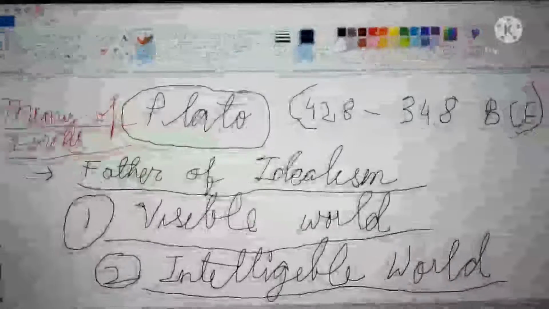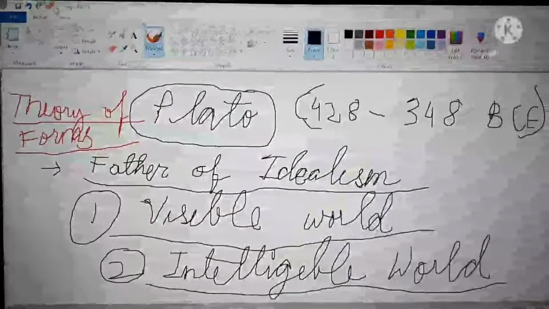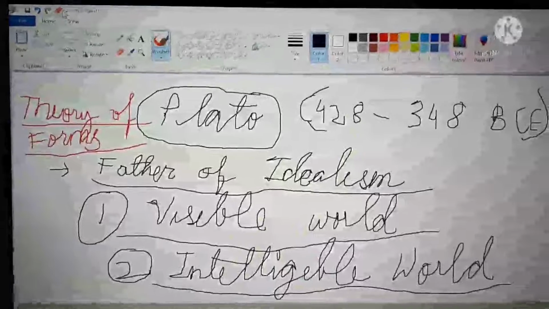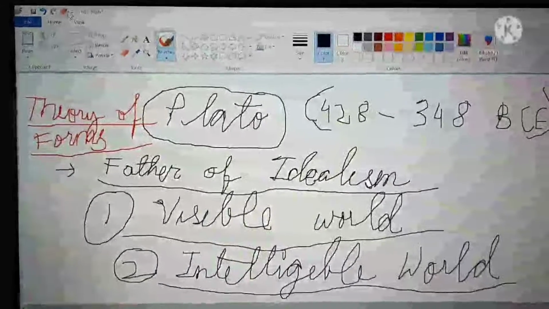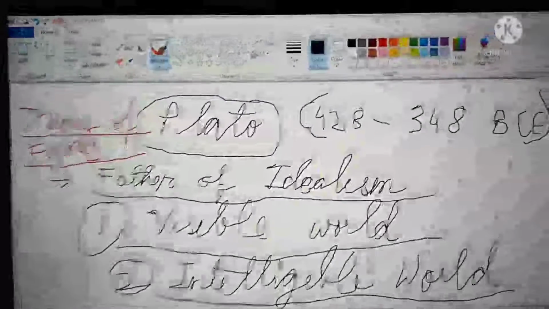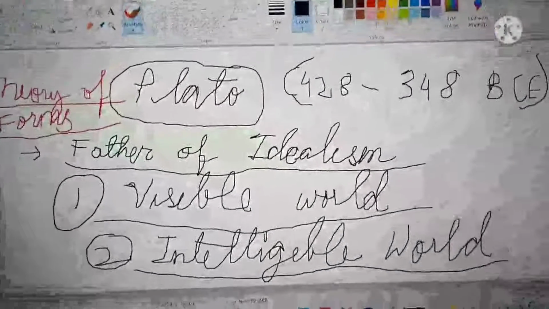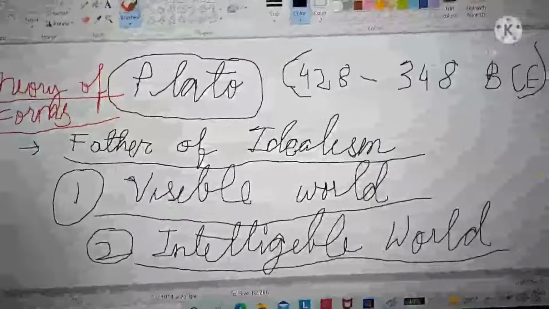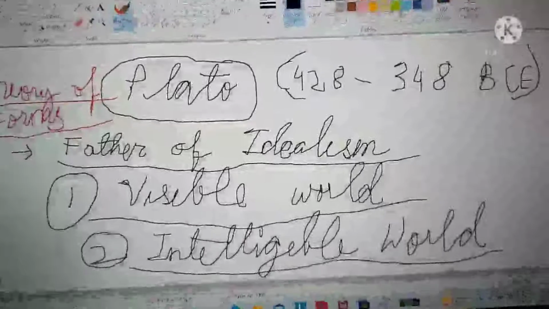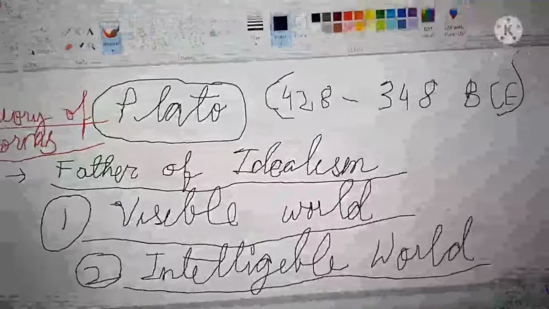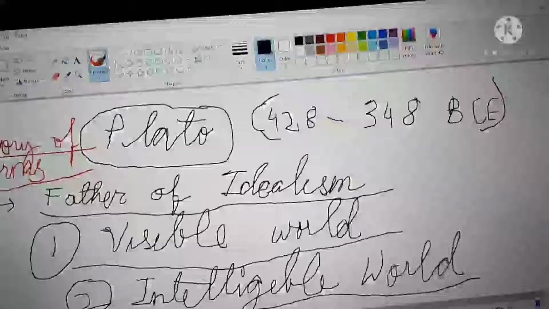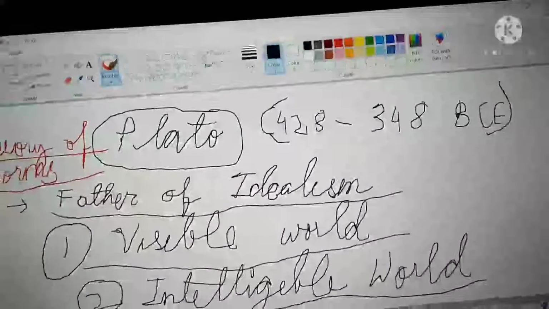Did you get that? I am simplifying this. Human beings are made up of two elements. The body keeps on changing and the soul is constant. Before he is born, he comes from the world of ideas, the world of forms, or the intelligible world.